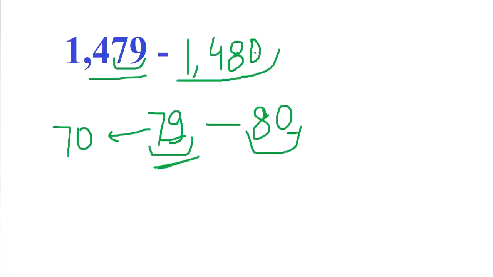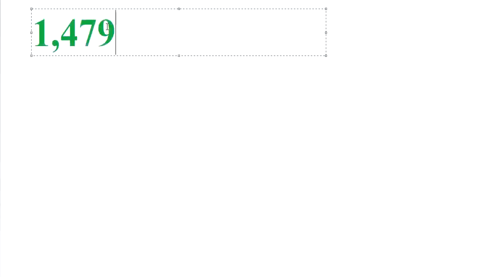Okay. Now let's learn about nearest 100. Let's take the same example, 1,479. Okay, to this number we have to find out the nearest 100.